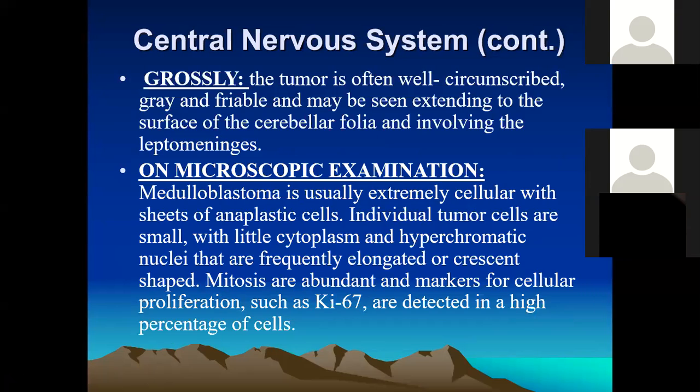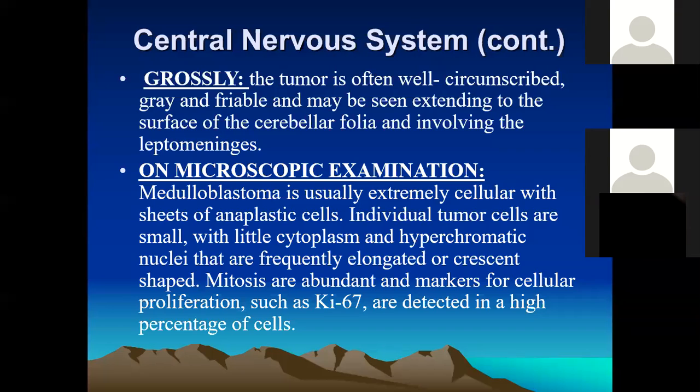They form gray, friable masses, and they can extend to the surface of the cerebral folia and involve the leptomeninges.